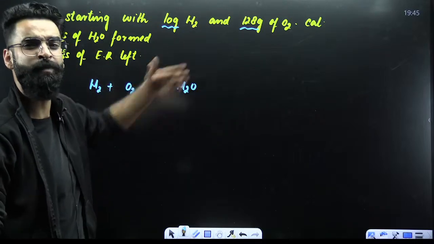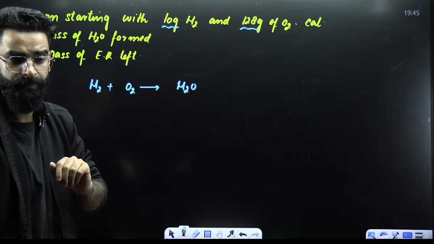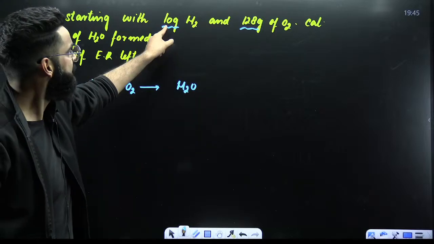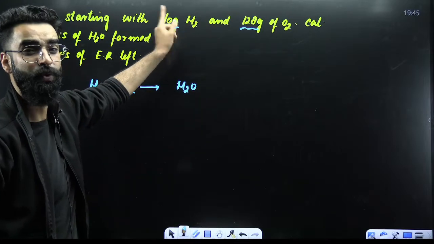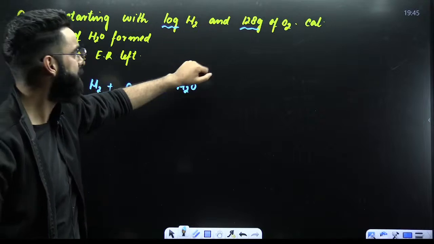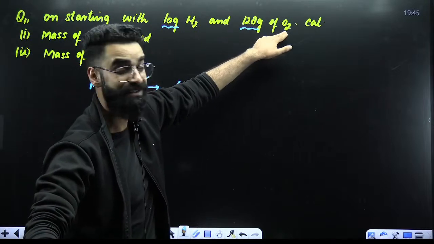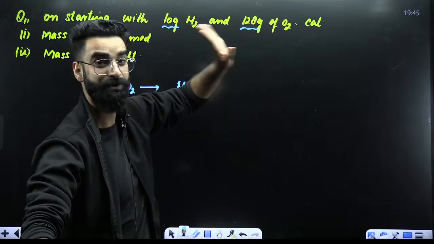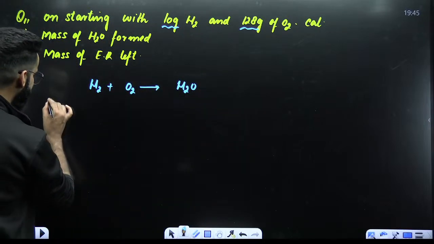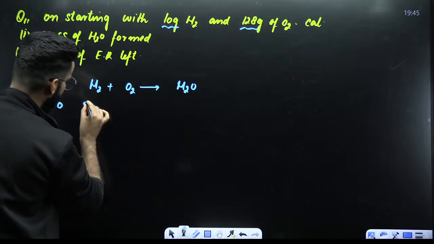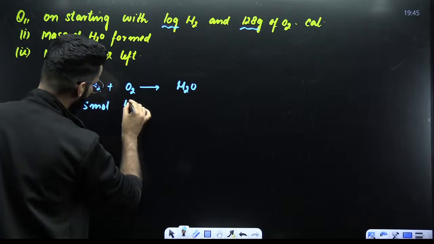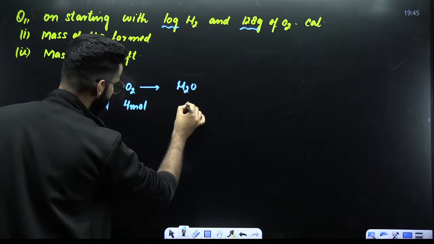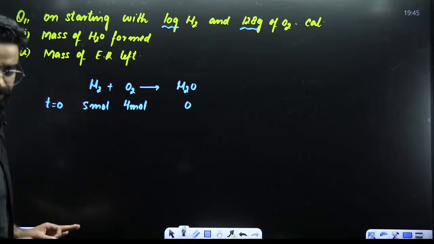10 grams of H2 means 5 moles of H2, right? Given mass divided by its molar mass, that's 2. 10 by 2 is 5, correct? For O2, given mass divided by its molar mass, that is 32. So 128 divided by 32, that's 4. So I believe initially we are starting with 5 moles of H2 and 4 moles of O2. And the product will be 0 initially because the reaction has not started yet.